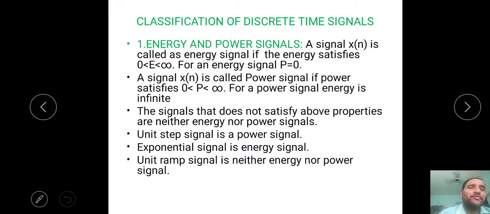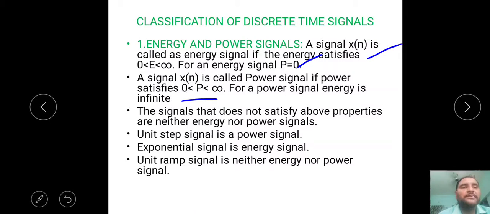This is another type of classification of signals. We have already seen classification of signals like multi-channel signals, multi-dimensional signals, continuous time signals, and discrete time signals. That's a basic classification. Here we are looking at classification of discrete time signals, in which we go for energy and power. A signal x of n is called an energy signal if its energy is finite. That means whatever signal we have taken, we first have to find out the signal energy. If that energy is finite, it is called an energy signal. For an energy signal, power must be 0. A signal is called a power signal if its power is finite, that means power must be between 0 and infinity.